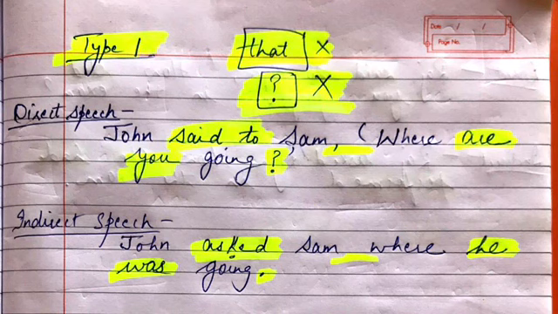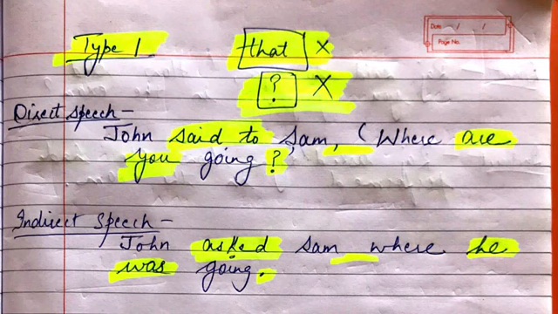If you remember, on the previous slide I told you that the subject comes first. So here you'll ask, ma'am, what the subject is. The subject is about what we talk, about whom we talk in a sentence, that is the subject. So here in this sentence, where is the subject? The subject is you. If you see the direct speech, it is given where are you going, where here we are talking about you, where is that you going. So you is the subject, and after where we are going to mention the subject first and the helping verb later. We know the helping verb is are, and later on it is converted to was.